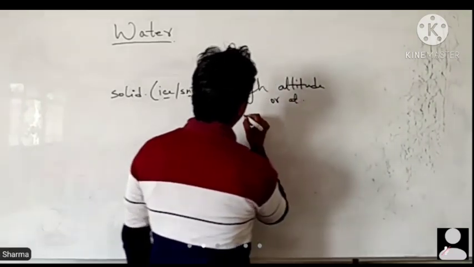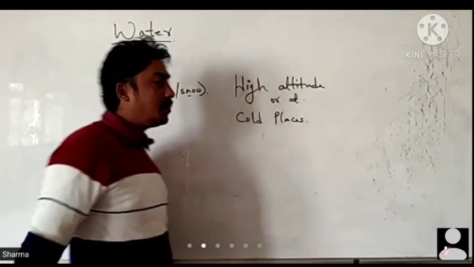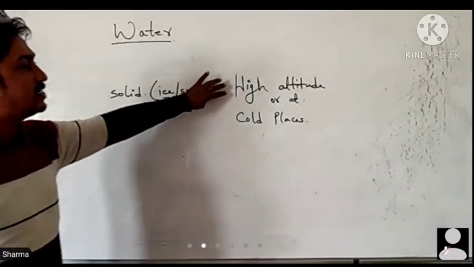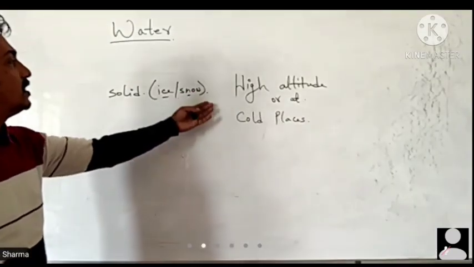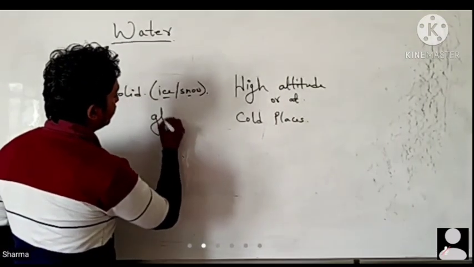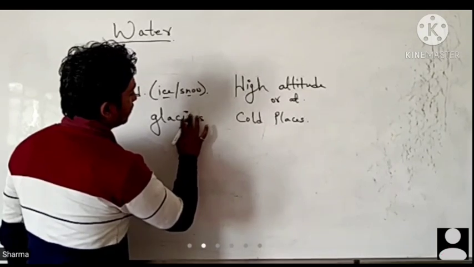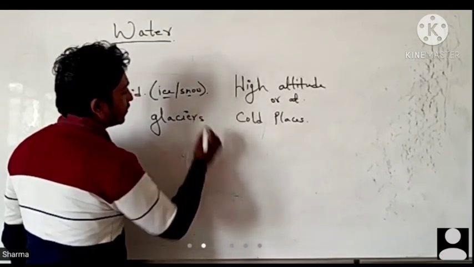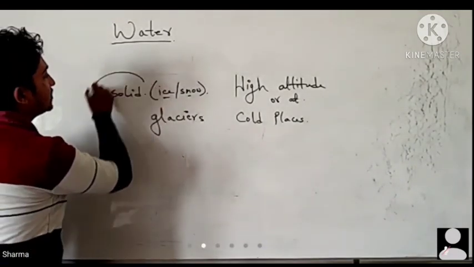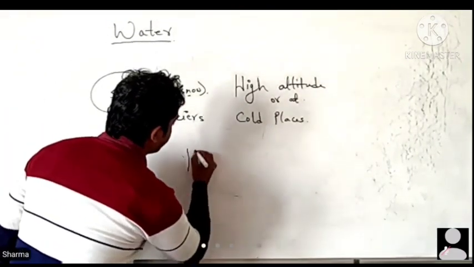Mostly water in a solid form we can see at high altitudes or in cold places, that means in the form of ice and snow, or in the form of glaciers. So water exists in a solid state.